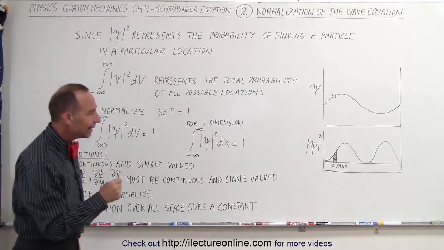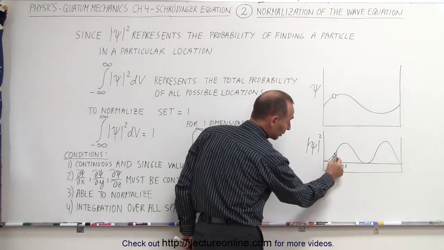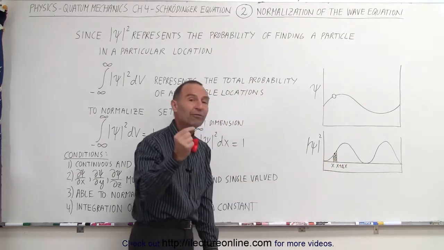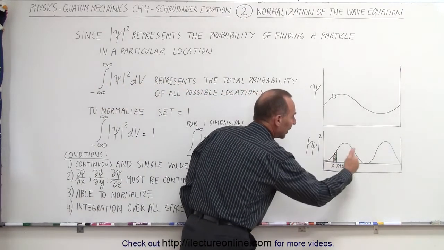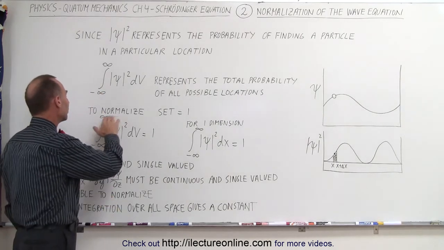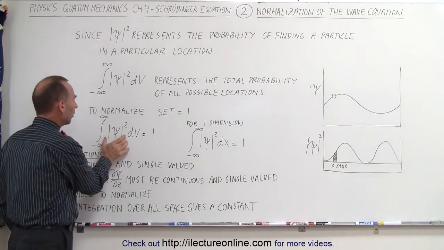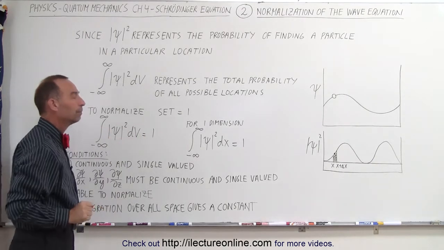Once we do that, then any snippet of probability, let's say we want to find the particle in this particular region, will be a small fraction of 1, the probability of finding the particle there rather than everywhere else. Notice, to do that, we simply take the integral of the probability density function over all of space and set it equal to 1.